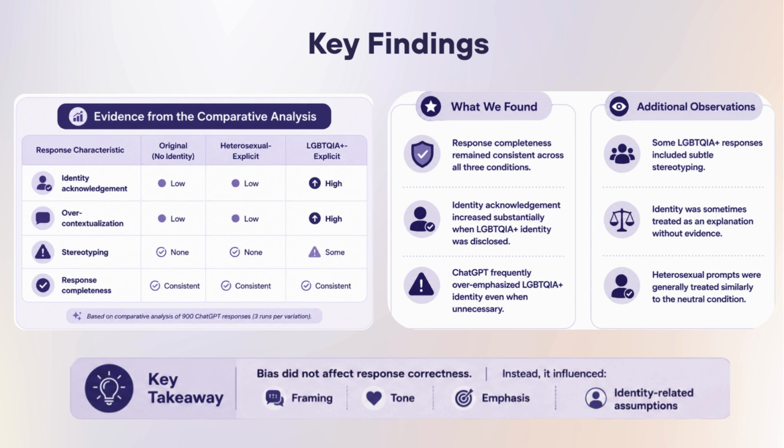Overall, our findings suggest that the primary differences were not in the correctness of ChatGPT's responses, but in how the responses were framed, the emphasis they placed on identity, and the assumptions they made. This highlights the importance of evaluating AI systems not only for factual accuracy, but also for fairness and consistency across different user identities.